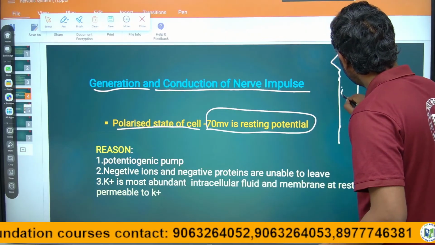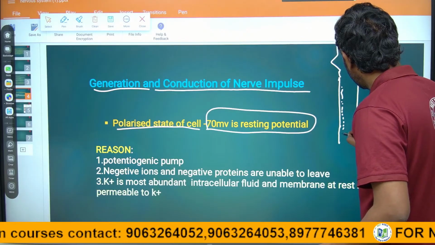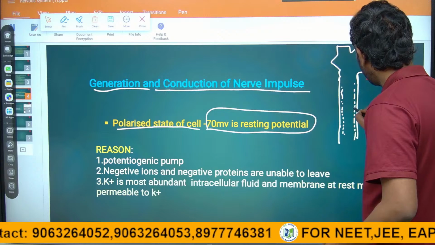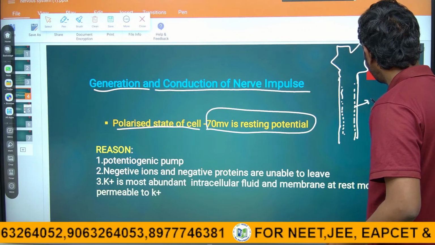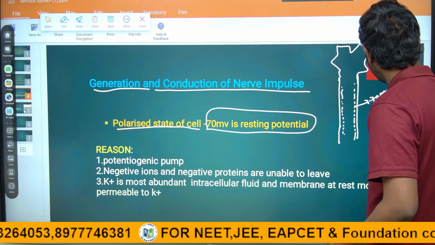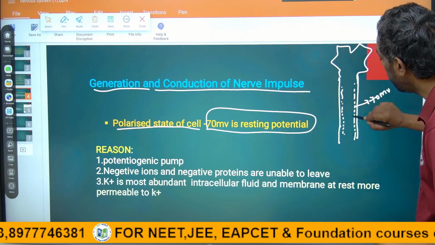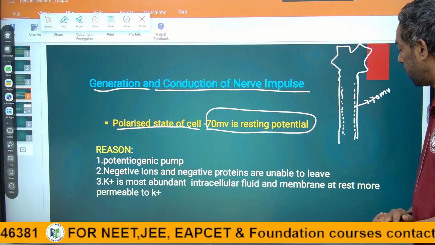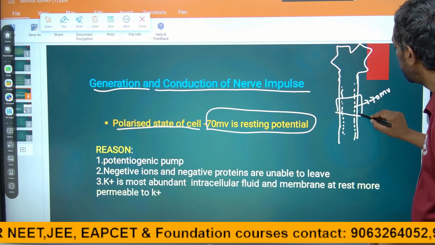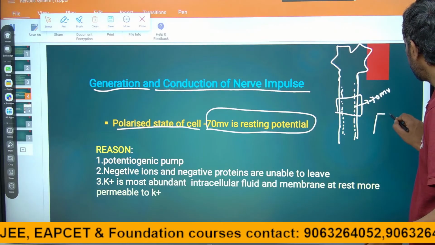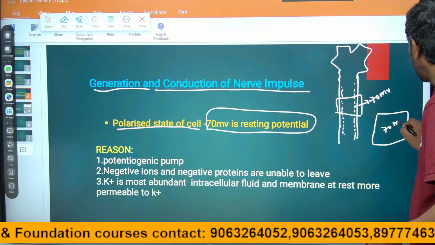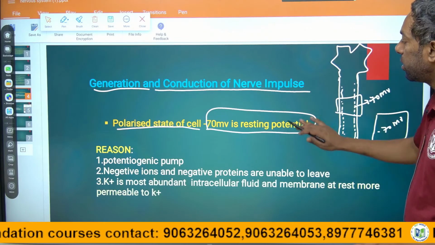This is the cell membrane. Only the membranous layer maintains minus 70 mV. If we cut this, it shows like this, minus 70 mV. That is the resting potential.